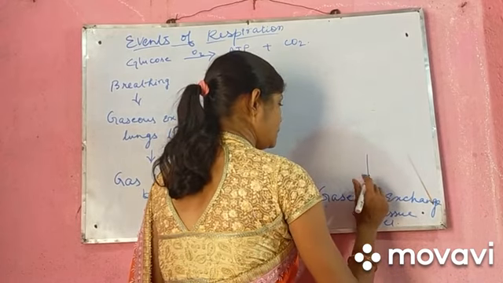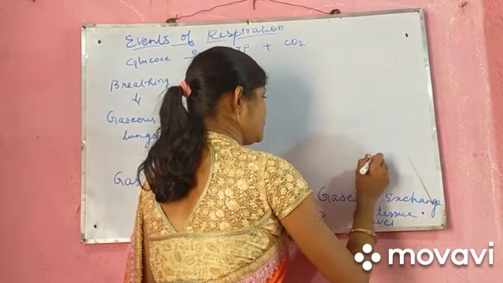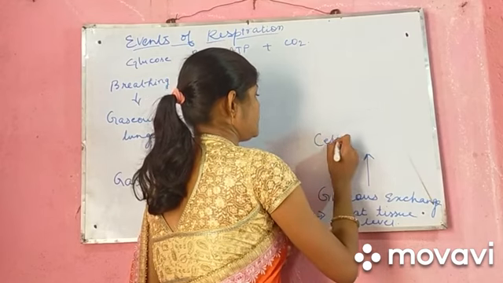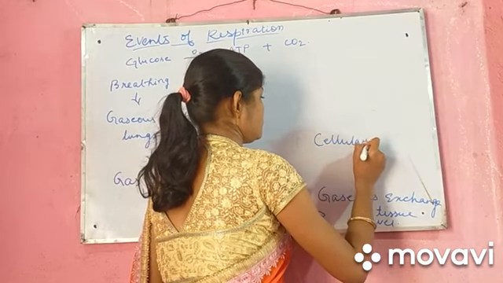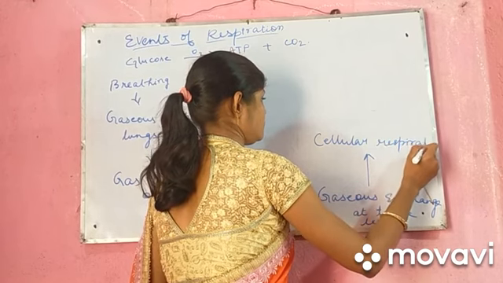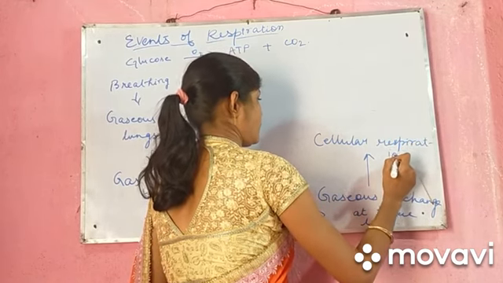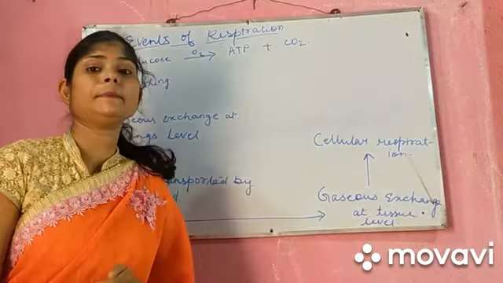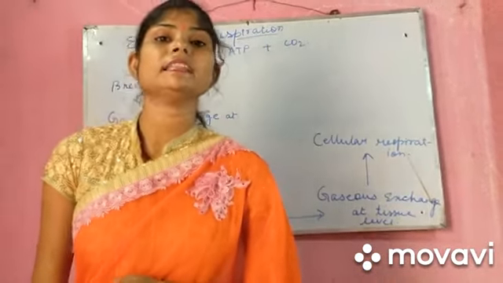Then again is the cellular respiration. So these are the 5 steps which take place in respiration.